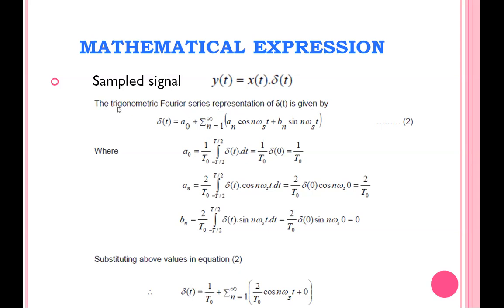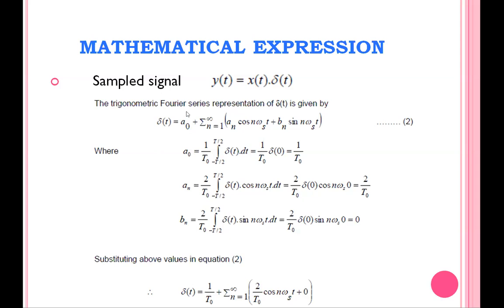The trigonometric Fourier series representation of del of t is given by del of t equal to a naught plus summation n equal to 1 to infinity of an cos n omega s t plus bn sin n omega s t. In that formula, instead of omega naught we put omega s, since the signal has frequency omega s.